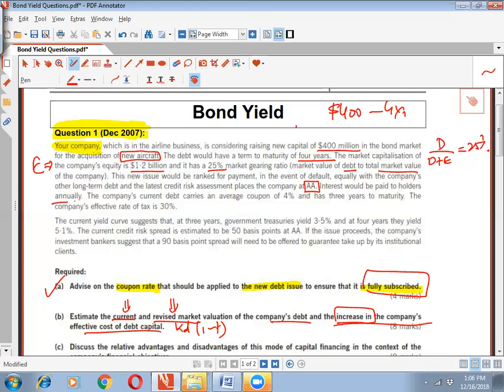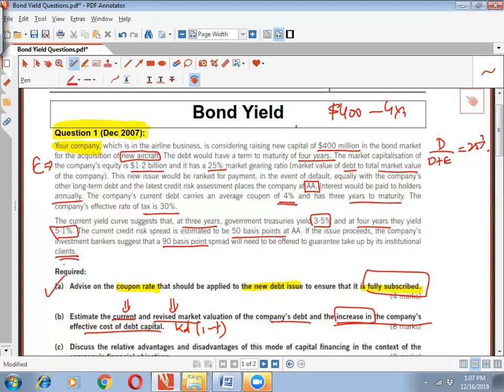Interest would be paid to holders annually, so there is an annual interest payment. The current debt carries an average coupon of 4% and has a 3-year term to maturity. The company's effective rate of tax is 30%. The current yield curve suggests that at 3 years, government treasuries yield 3.5% and at 4 years, they yield 5.1%. The current risk spread is estimated at 50 basis points at AA. If the issue proceeds, the company's investment banker suggests that a 90 basis point spread will need to be offered to guarantee the take-up by institutional investors.